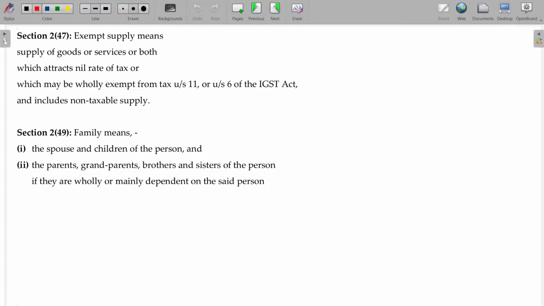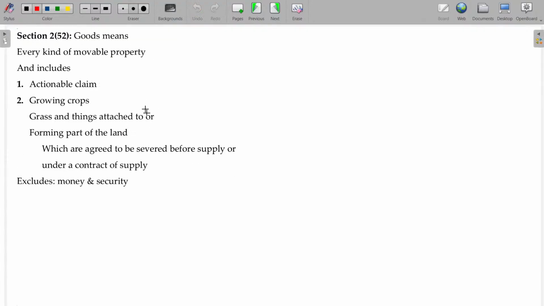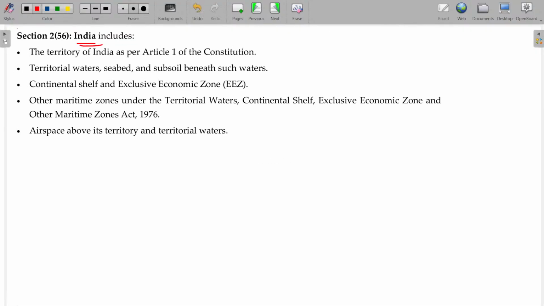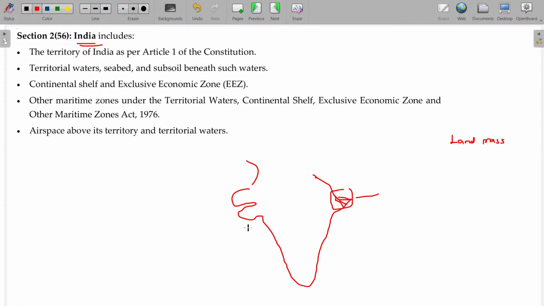E-com operator we have studied. Family studied. Goods also we completed. Now, what is called India? Just think over India. Here is Ganges. This is called a tidal river. All the land mass will be called India. Land area is India. Apart from that, this will be called Gulf.